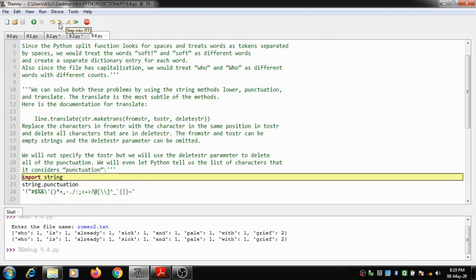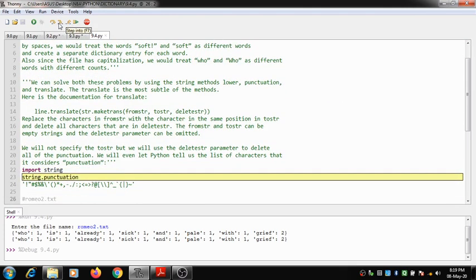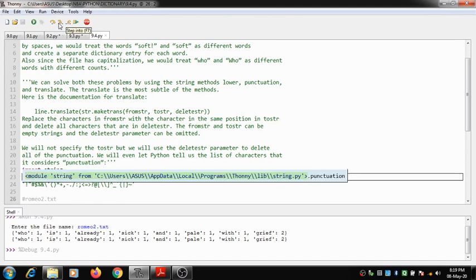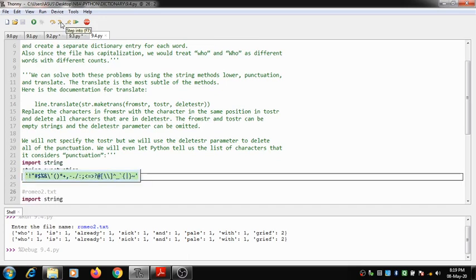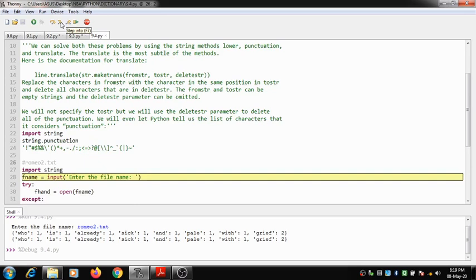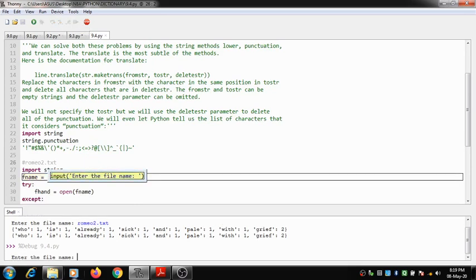So we are importing the string. Okay, so string dot punctuation, what is that? You can see the possible punctuations that can be used along with a word have been specified. Now I am importing that string in my program. I am asking a user to enter a file name. I enter the file name romeo.txt, which I have already typed here.